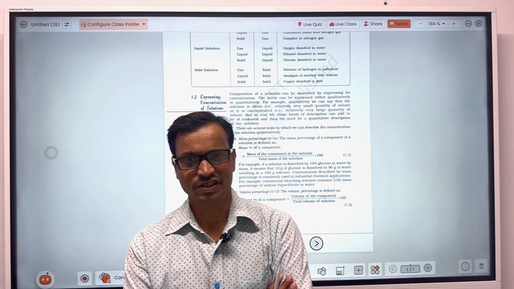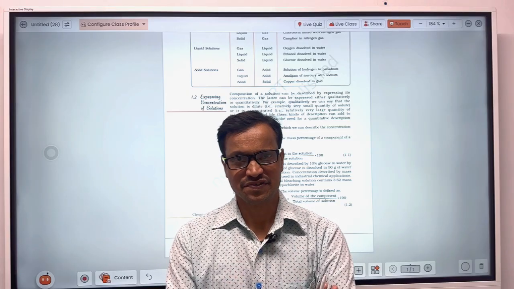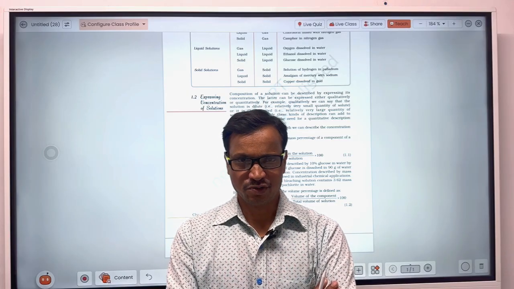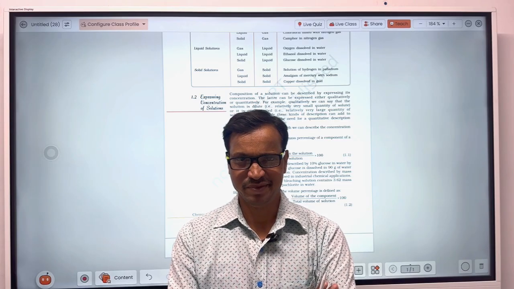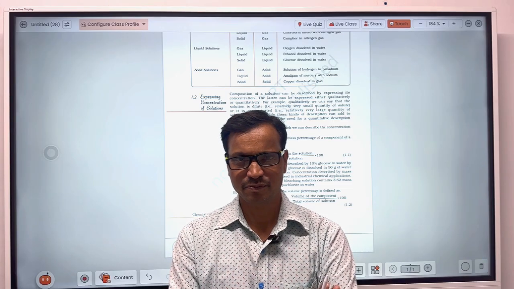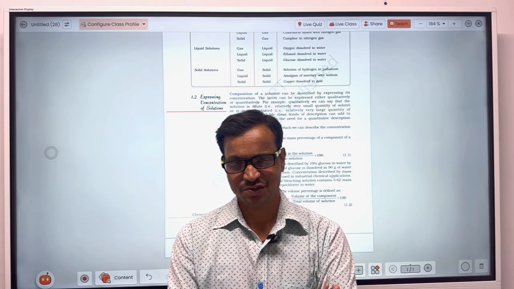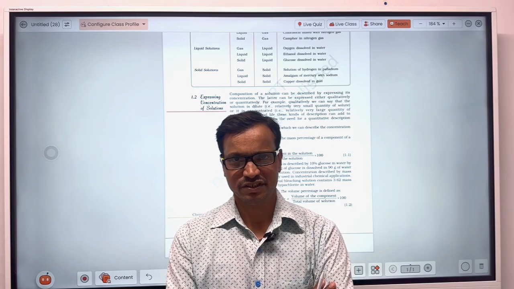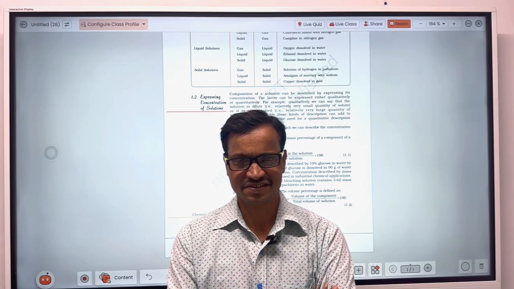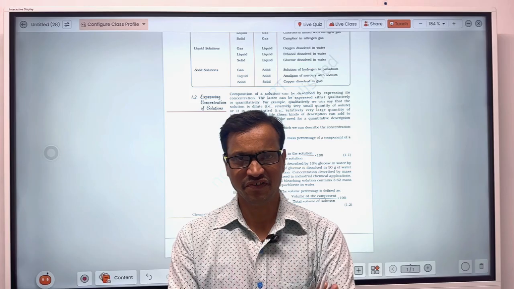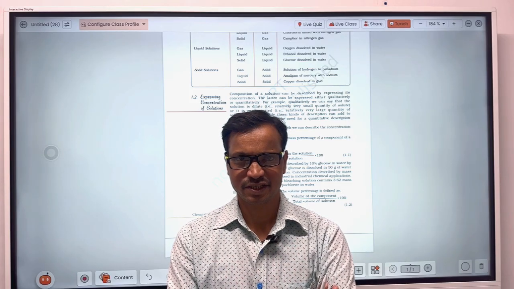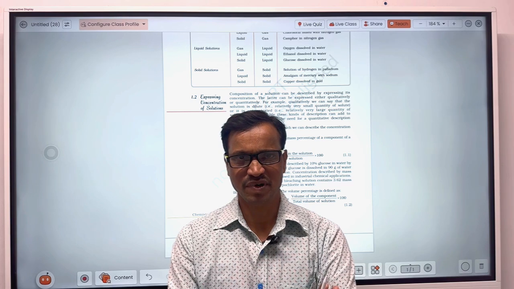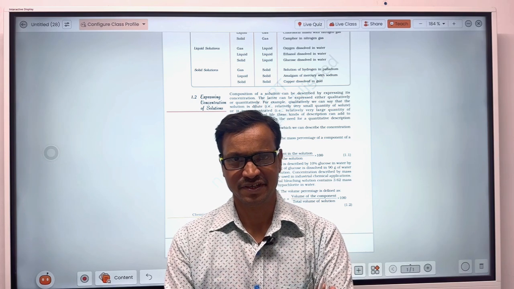And somewhere it will also be informed that the cost of banana is rupees 100 per kg. So in the first case, the cost of bananas is in terms of number, and in the second case, the cost of bananas is in terms of weight.